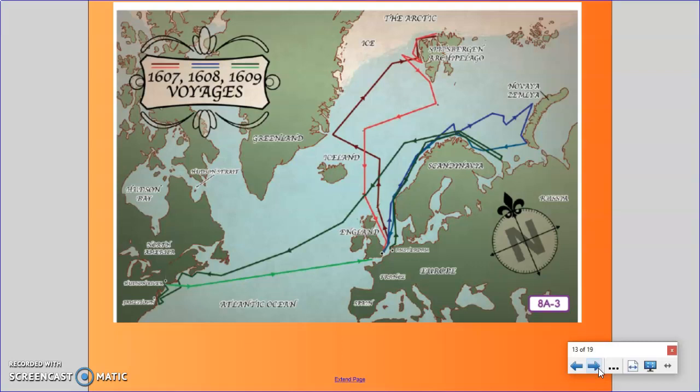Hudson sailed across the Atlantic and sighted Newfoundland on July 12th. He sailed along the coast of North America, exploring much of what is now the east coast of the United States. He and his men sailed as far south as Virginia, where the Jamestown settlement had recently been established. Then they turned north.